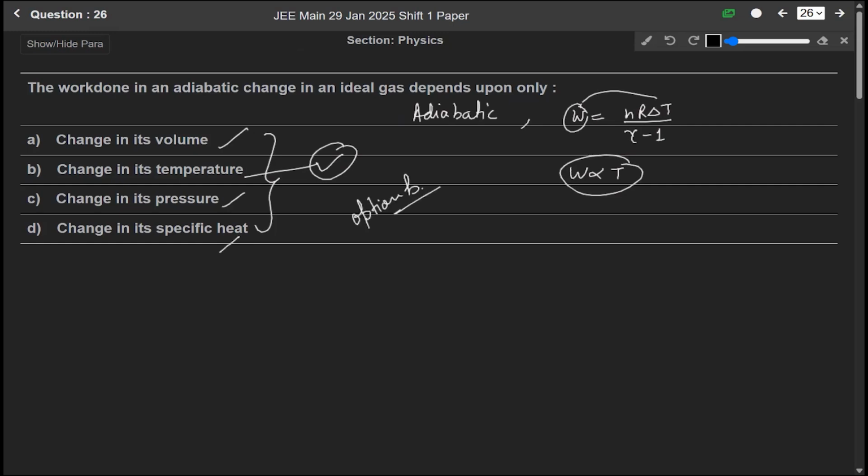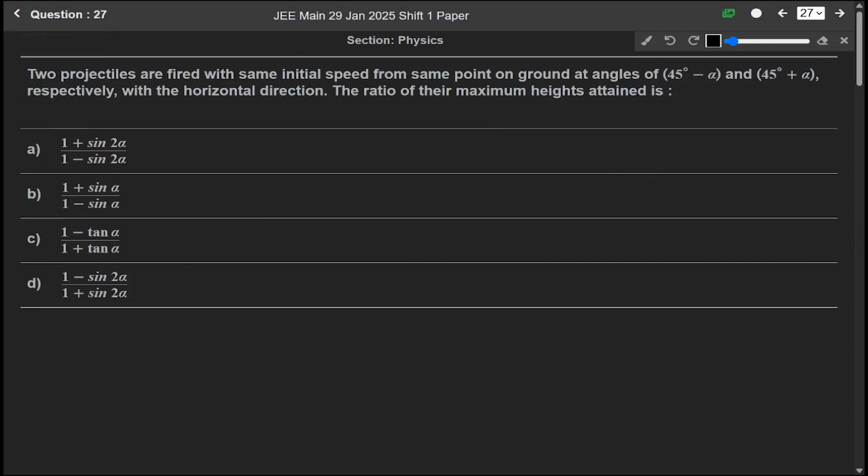Okay. Now question number 27. Two projectiles are fired with the same initial speed from the same point on the ground at angles of 45 degree minus alpha and 45 degree plus alpha respectively. Let us say this is the first projectile having an angle of 45 minus alpha with the ground, and the other one is 45 plus alpha with the horizontal direction.